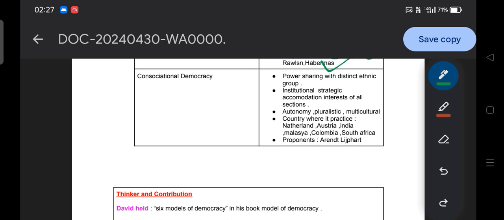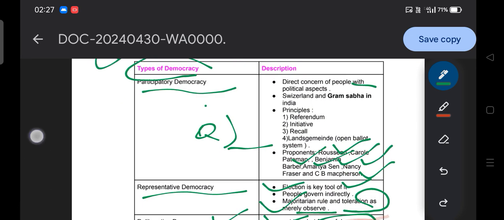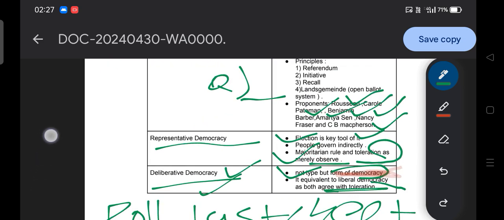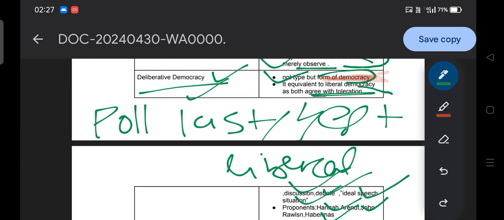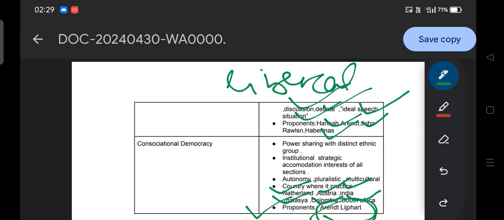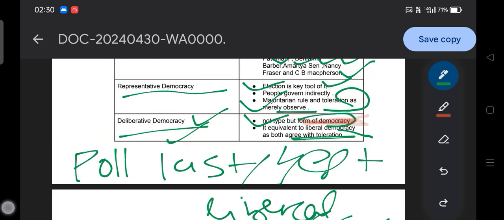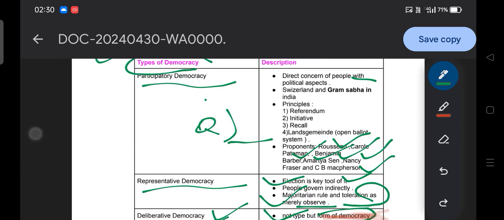The countries where this is practiced include the Netherlands, a European country, Austria, and India also, as I gave the example, Malaysia, Colombia, and South Africa. These are examples where constitutional democracy is practiced. The scholar who propagated this idea is Arend Lijphart. On this note, we have discussed the types of democracy so far: participatory democracy, representative democracy, deliberative democracy. These are the types we have discussed.